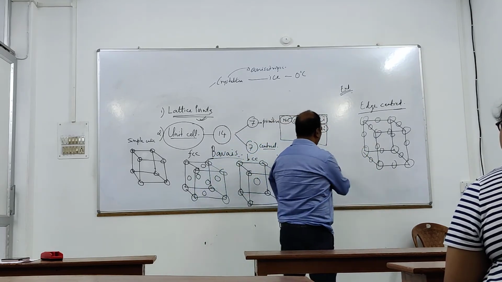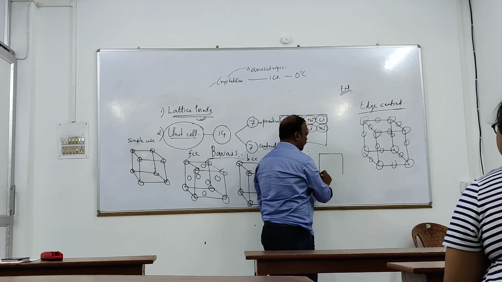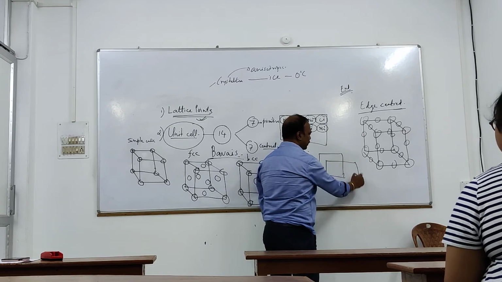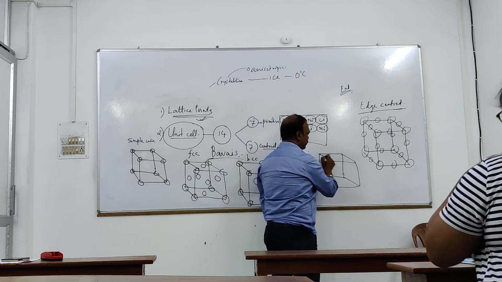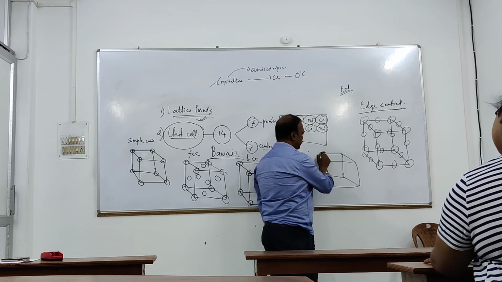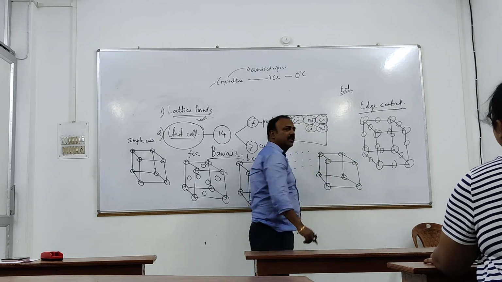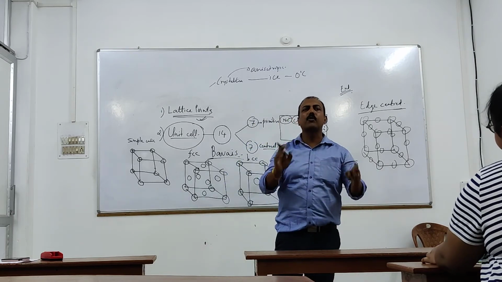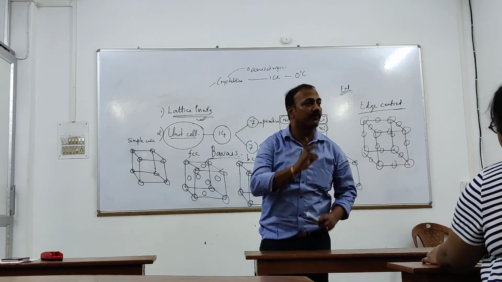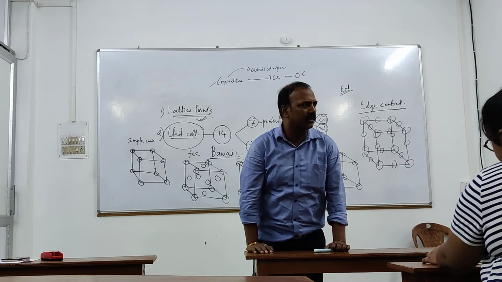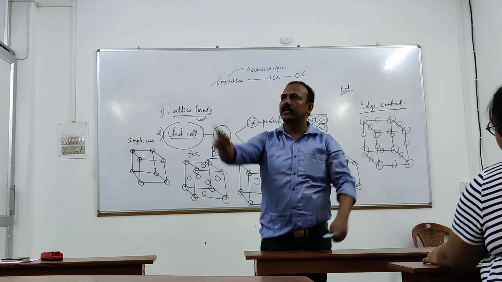Now, in a cube, obviously the lattice points will be present at the corners, and along with the corners, they will be present in the opposite two faces. Only two faces, opposite two faces. अगर एक यहाँ पे होगा, तो एक यहाँ पे होगा.